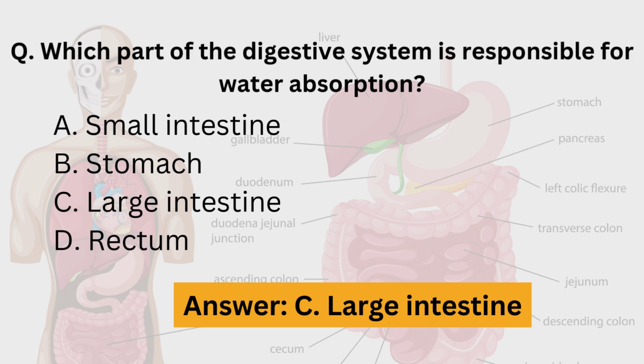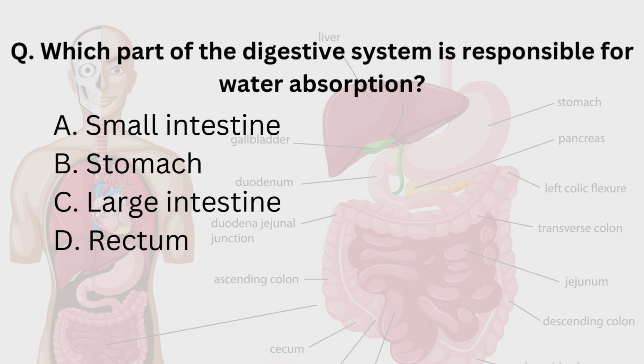Small intestine primarily absorbs nutrients from food. Then stomach stores and breaks down food with the help of some digestive juices. Then large intestine primarily absorbs water and prepares solid waste for elimination. Then rectum stores stool before it is eliminated from the body. Hence the correct answer is large intestine.